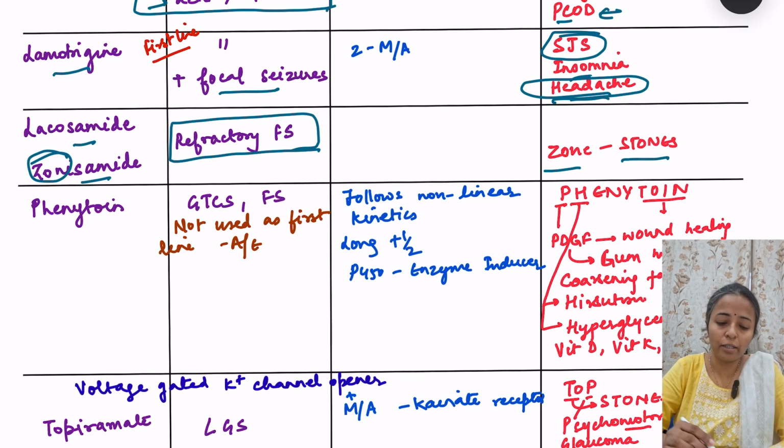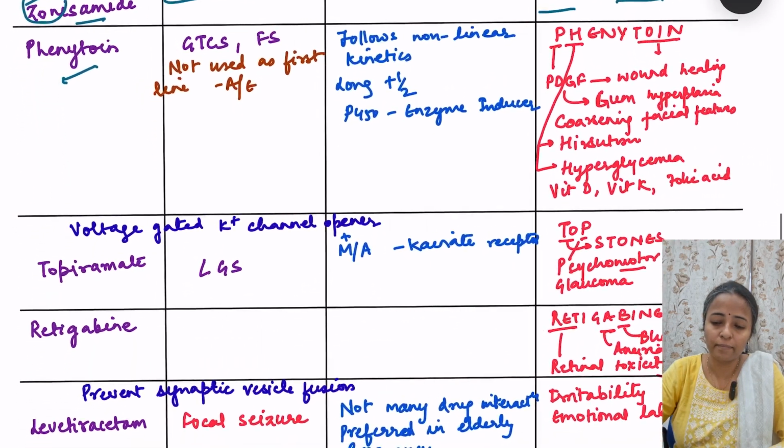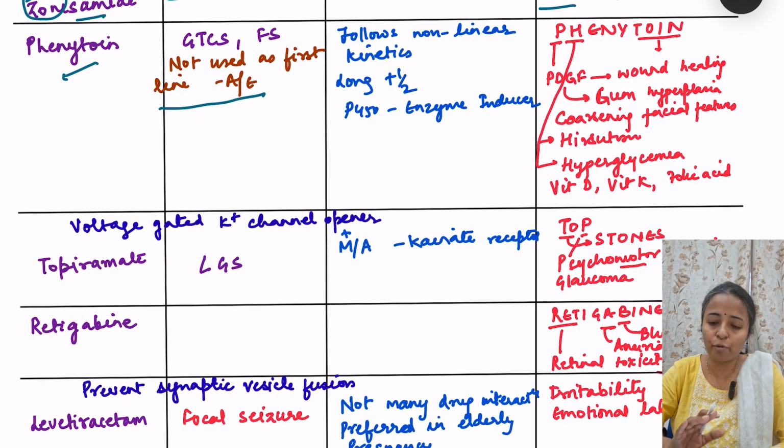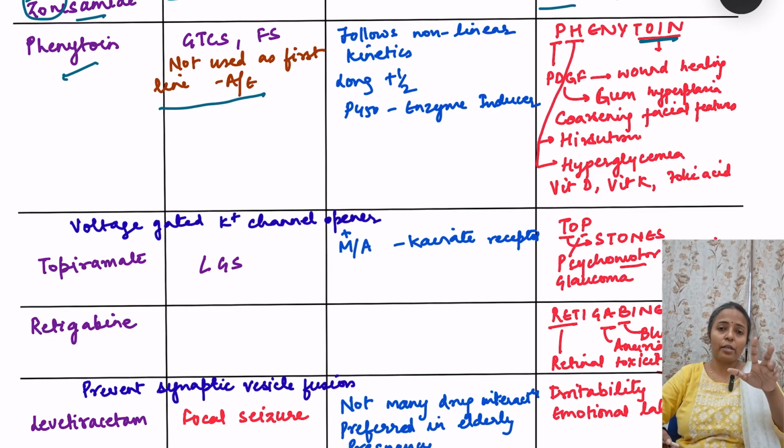Then moving on to the other drug, that is phenytoin. Phenytoin now is not used as first line treatment because of its vast adverse effect profile. So only in refractory cases it is used. So what are the adverse effects of phenytoin? Just to remember the name, phenytoin. Toin, it cannot be given in pregnancy because it causes fetal hydantoin syndrome. I forgot to tell there that valproic acid we cannot use in pregnancy. There was written pregnancy. It cannot be used in pregnancy. That is the adverse effect because it causes neural tube defects. Okay. Here phenytoin when used in pregnancy, it causes fetal hydantoin syndrome.